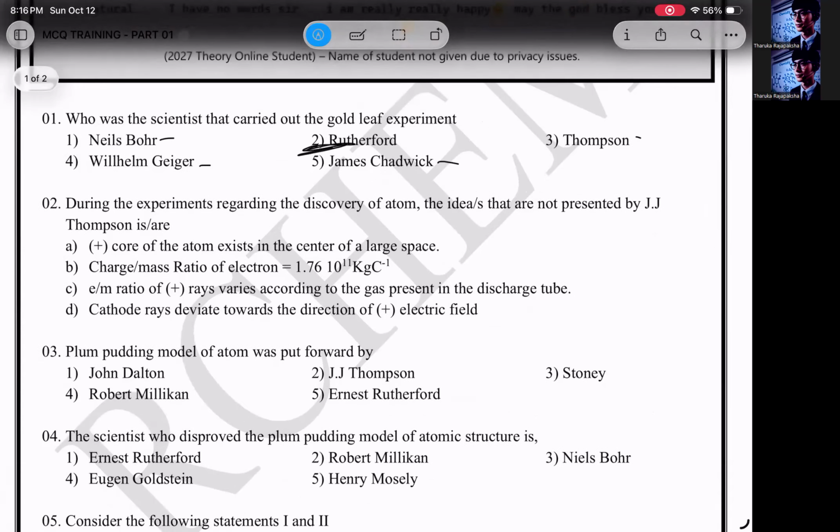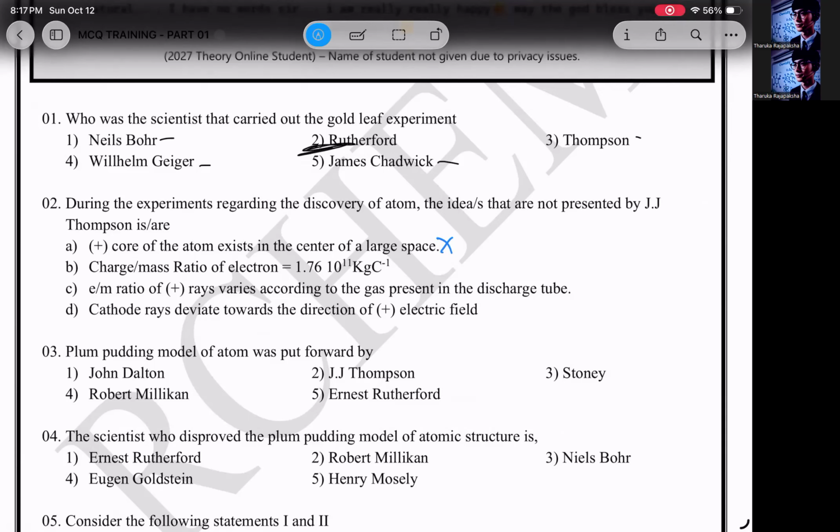Second one, during the experiments regarding the discovery of the atom, which ideas were not presented by J.J. Thomson? They're asking for the one not presented. Okay, the positive core of the atom exists in the center of a large space. This is not something J.J. Thomson said. It was said by Rutherford after his gold foil experiment.